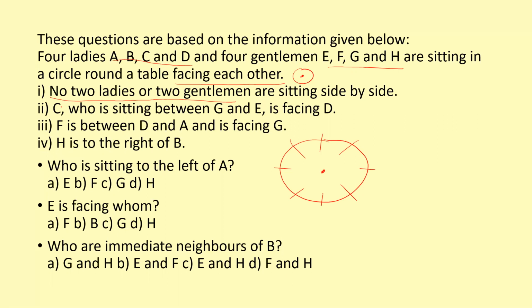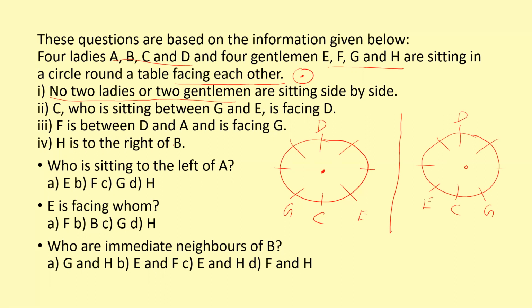Second point: C, who is sitting between G and E, is facing D. This means it is a possible arrangement, so you want to draw two diagrams at the same time. As I said earlier, if possible arrangements are given, try to draw two diagrams. So C, who is sitting between G and E, is facing D. Next point.